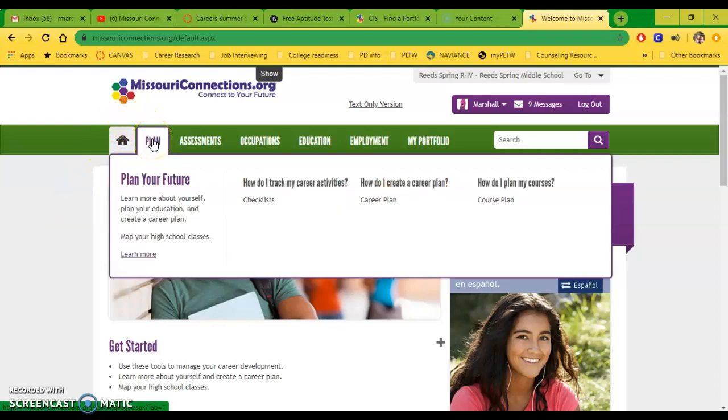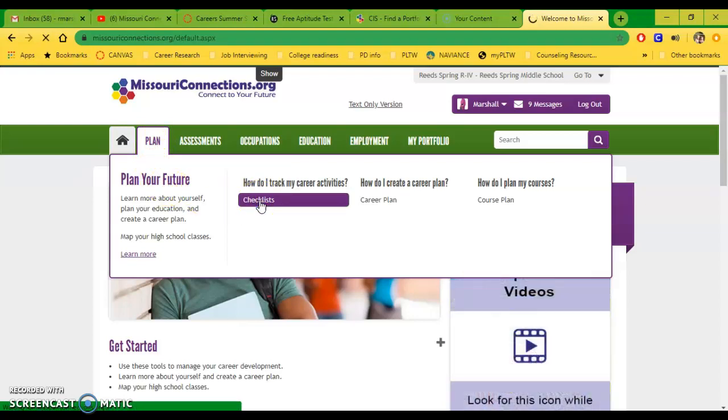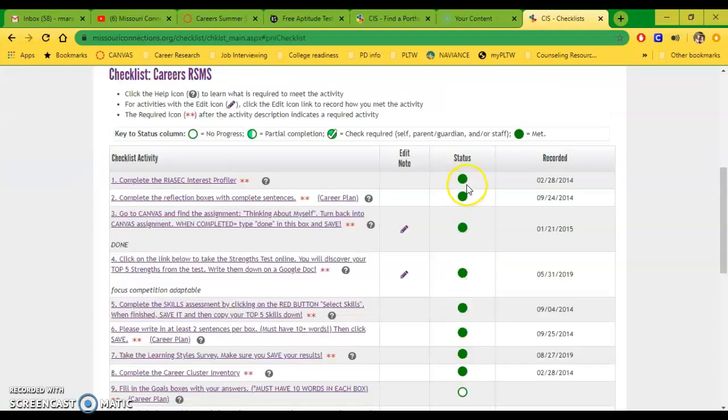As you go through Missouri Connections, you want to again hover over Plan. That's usually where we're going to be going, and you come down here to Checklists, and under Checklists you're going to see the Reed Spring Middle School Careers Checklist. Now I already have several activities done, but I'm going to show you just in case you don't have your bubbles filled in yet. These are in order, so try to complete them in order.